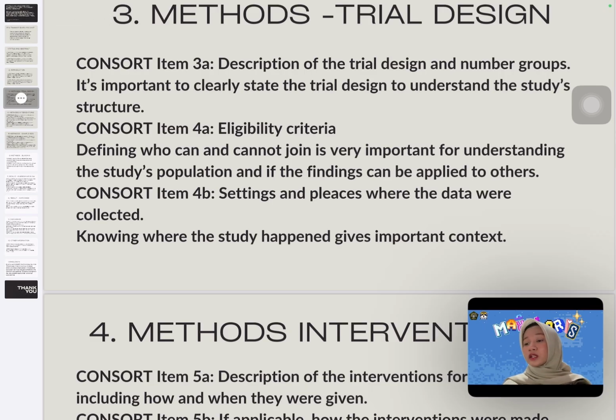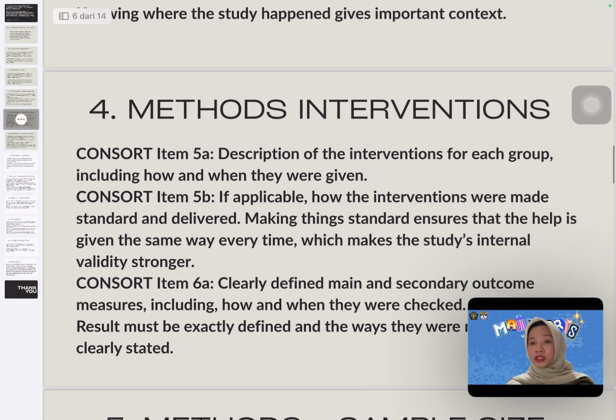Defining who can and cannot join is very important for understanding the study population and if the findings can be applied to others. CONSORT item 4B: settings and place where the data were collected. Knowing where the study happened gives important context.